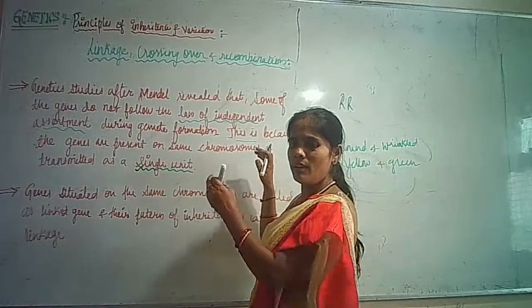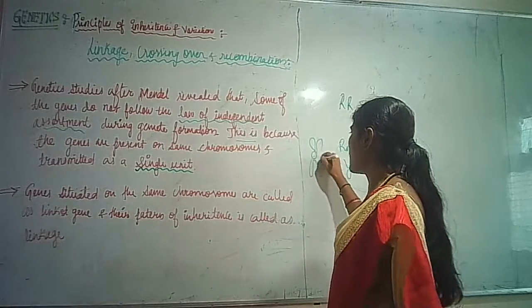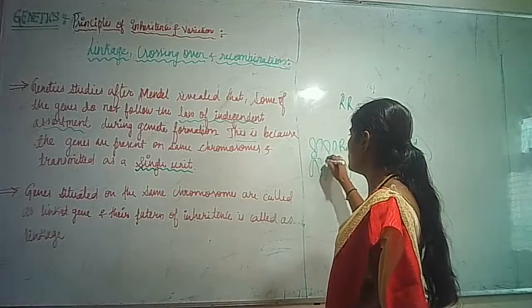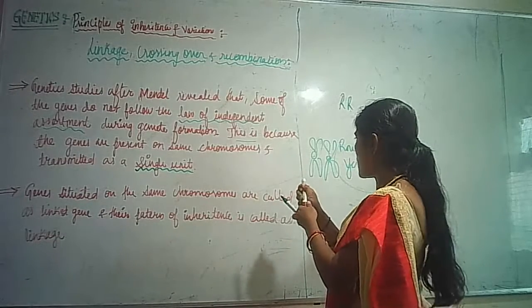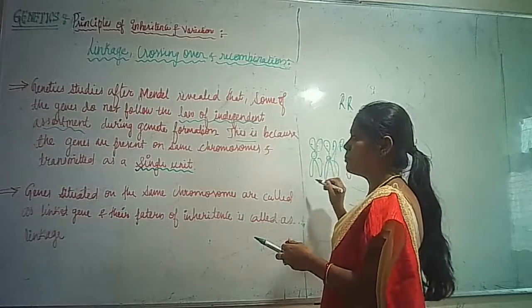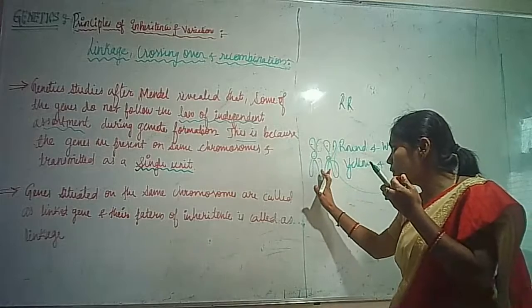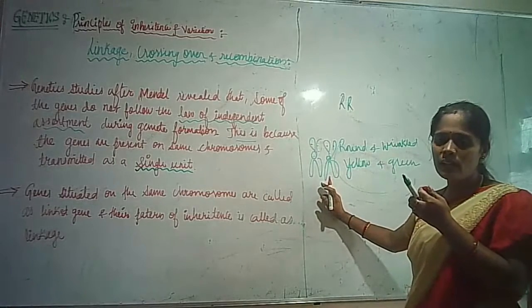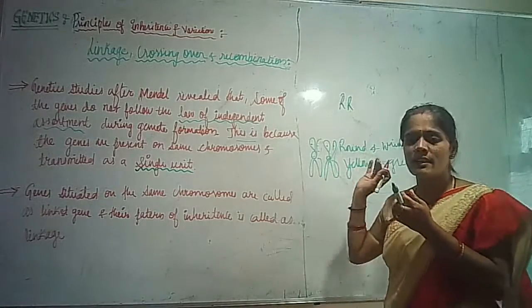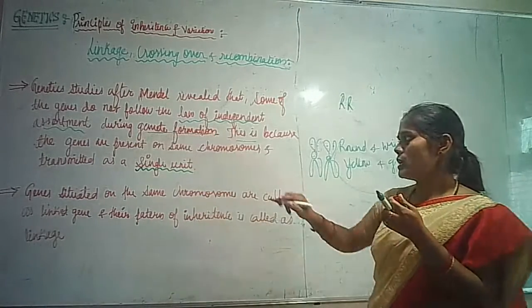For example, in the homologous chromosomes, where genes are located at different positions, they obey the law of independent assortment. Separately they get assorted when there is gamete formation.